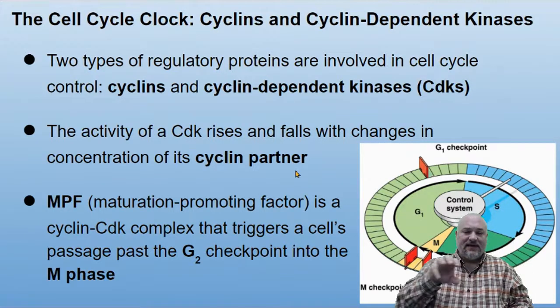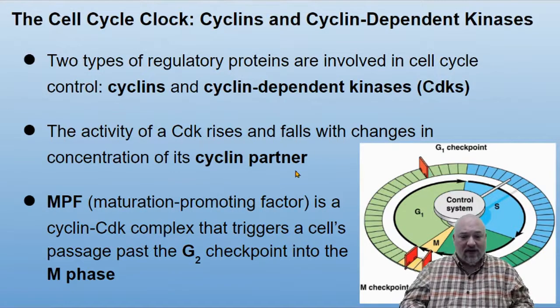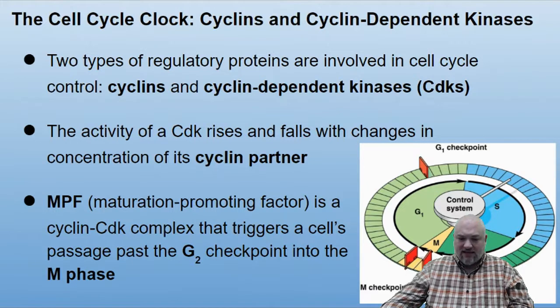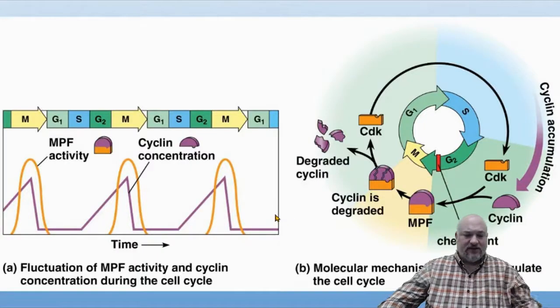The cyclin-dependent kinases, they're always there, but they can only get activated when you get enough cyclin partner to bind with them. MPF is one such complex that triggers a cell's passage past the G2 onto the M phase. So it's this one right here that we're talking about right now. And they have similar things for these ones. So let's take a look here.